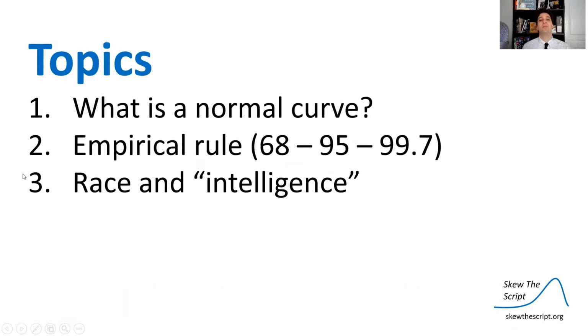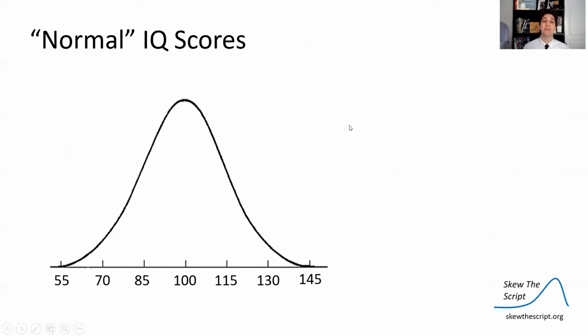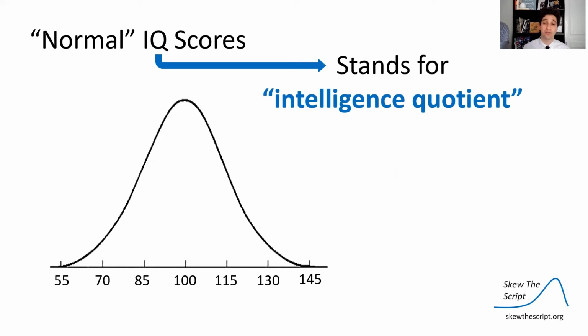Now, let's talk about first, what's a normal curve? A normal curve is a symmetric set of data that is quote-unquote bell-shaped. The mean of a normal curve equals the median because both are located in the dead center. Most of the data points in a distribution are close to the center. As you can see here, the bulk of the data in this bell shape is close to that central data value. So most people believe that IQ, a measure of intelligence, follows a normal curve.